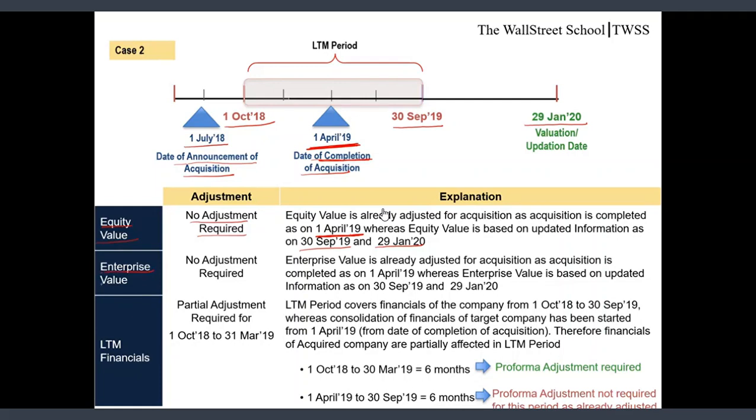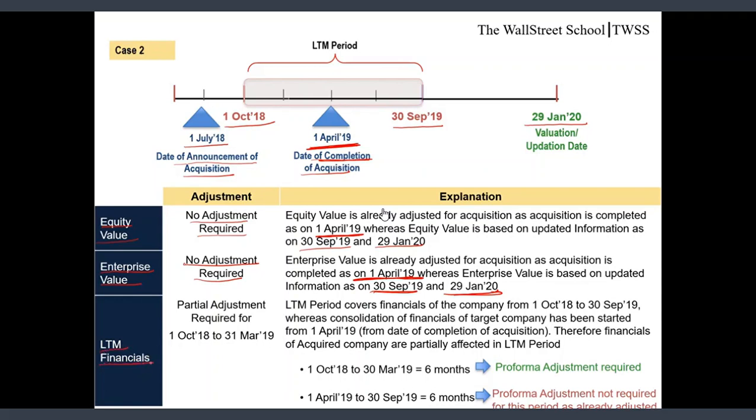Enterprise value. Again friends, no adjustment is required in the enterprise value as well. Reason being, my enterprise value is based on the balance sheet data 30 September 19 and the market data dated 29 Jan 20, whereas the date of completion of merger is much before the date of balance sheet and the market date. So this acquisition is fully factored in the EV as well.